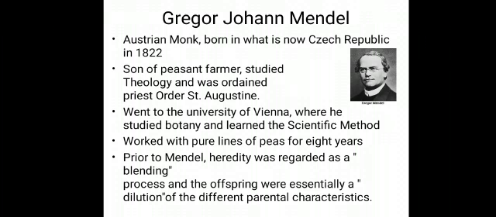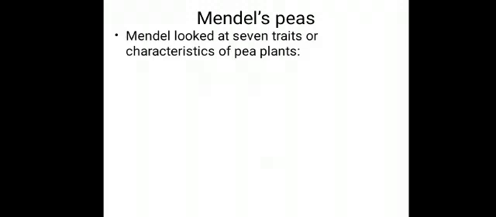Prior to the Mendel, heredity was regarded as a blending process and the offspring were essentially a dilution of the different parent characteristics. We can see maternal and paternal characteristics are blending. So Mendel shows his experiment in peas by means of 7 pairs of contrasting traits, and these Mendel peas studied by him. He looked at 7 traits or characteristics of pea plants.